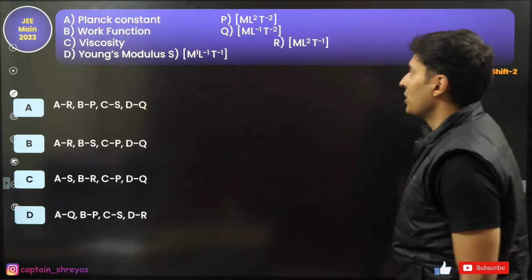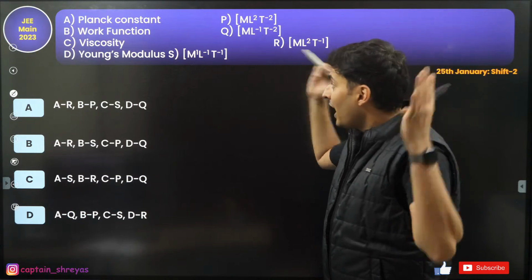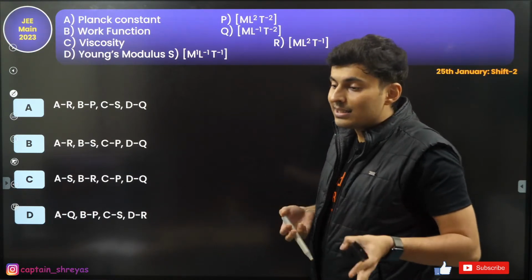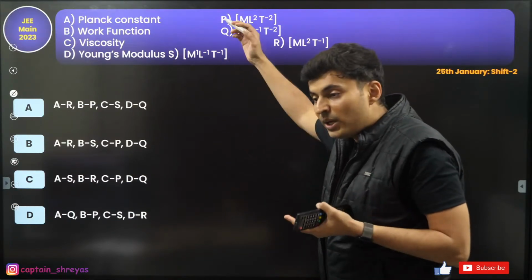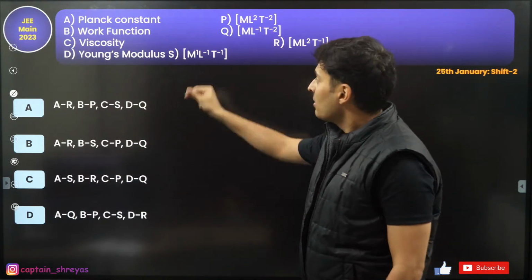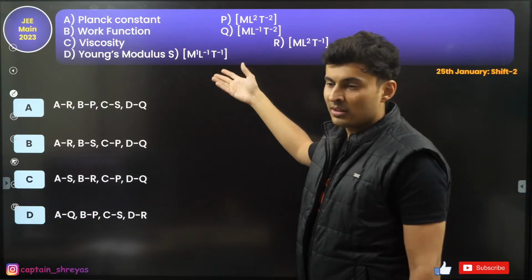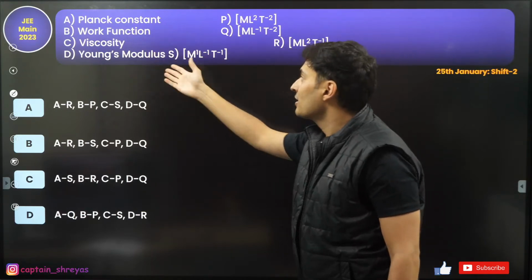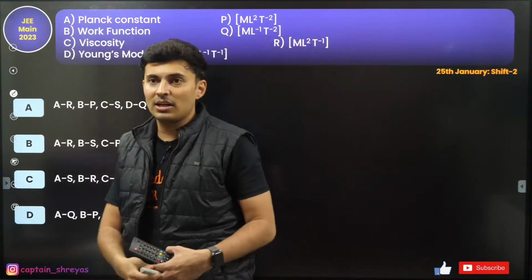Moving on to the next question. This question came in yesterday's shift and today's shift. It's a big secret. No longer a secret. Every time they are asking the same question. Every time units and dimensions. In the morning they gave units, work, this, and now they are asking this same thing. Viscosity also I did, Young's modulus maybe I didn't do, but it's very easy. Planck's constant, work function and viscosity.